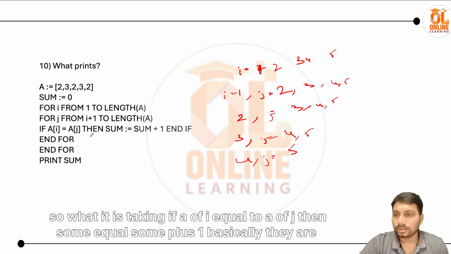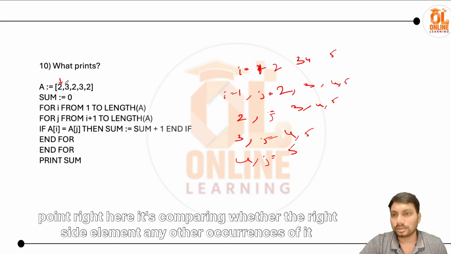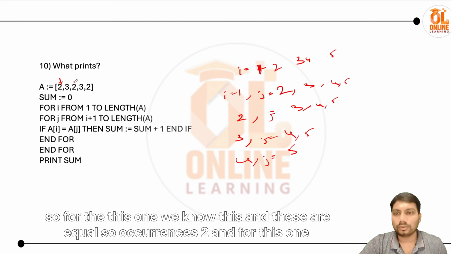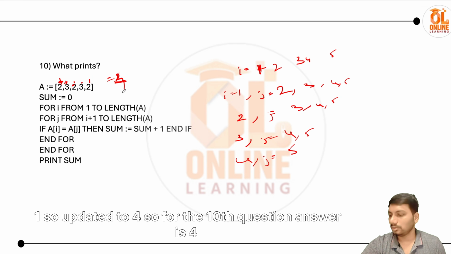So what it is checking: if a of i equal to a of j, then sum equals sum plus 1. Basically they are checking a of i equal to a of j, and j is always iterating, right? So if we take the point right here, it's checking whether any other occurrences of it are on the right side. For this one we know these are equal, so the count is 2. And for this one 3, we know 3 came again, so update it to 3. Next for this one we see 2 came once again, so update it to 4. So for this question, the answer is 4.